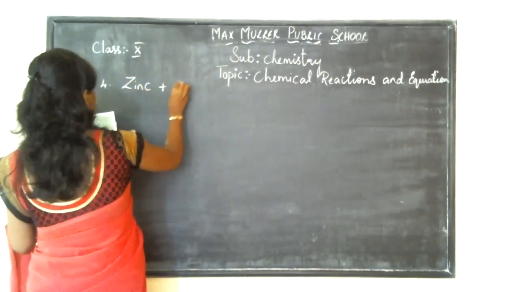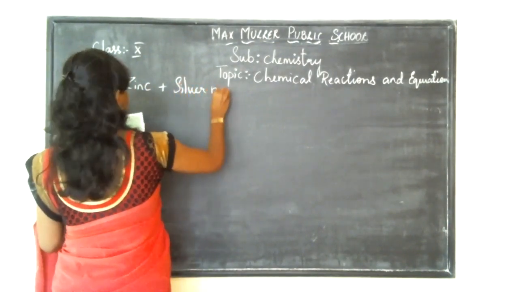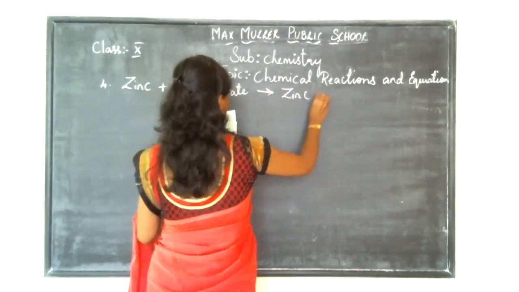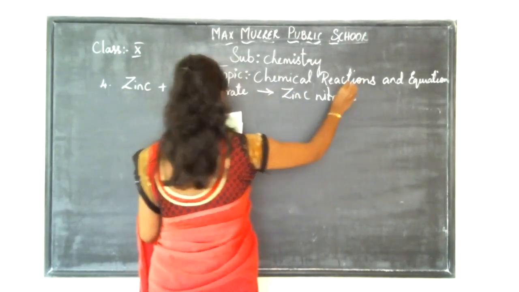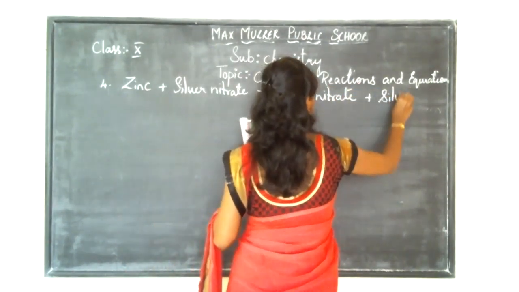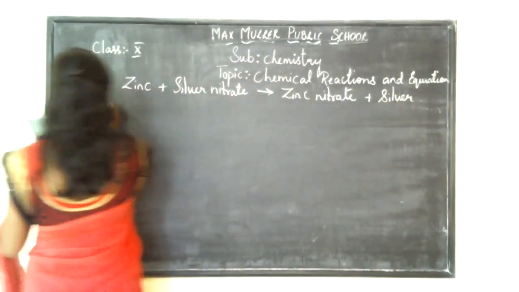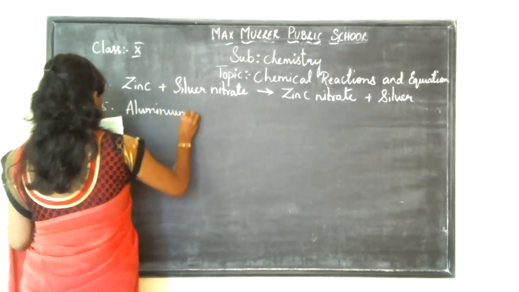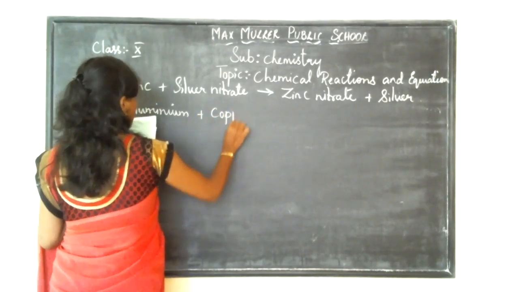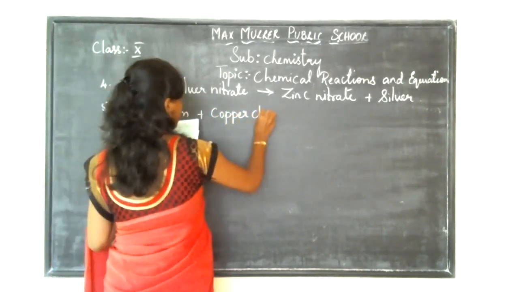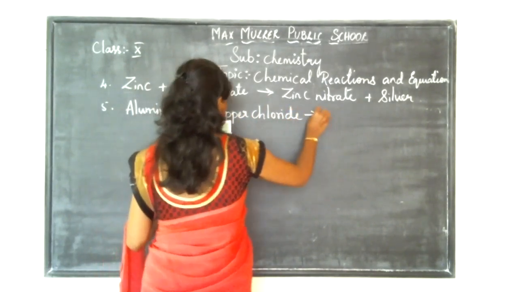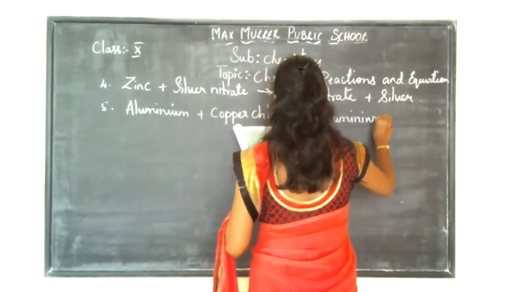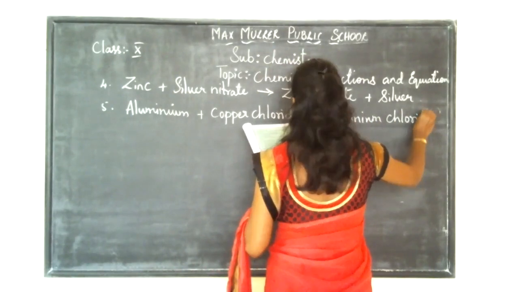Zinc plus silver nitrate gives zinc nitrate plus silver. Fifth one, aluminium plus copper chloride gives aluminium chloride plus copper.